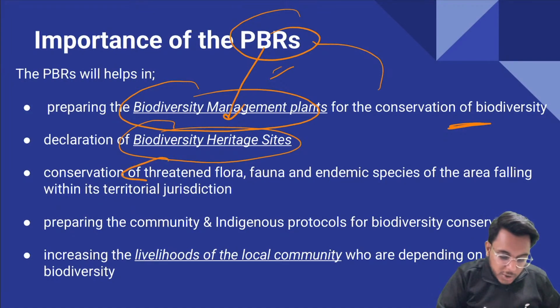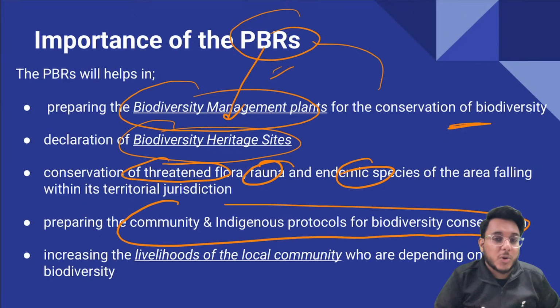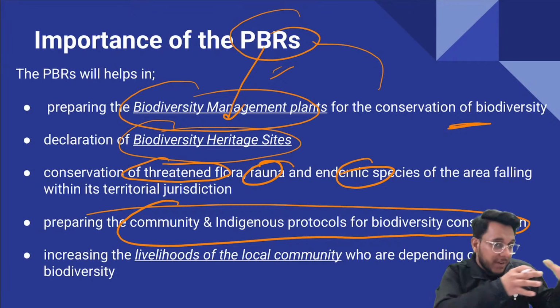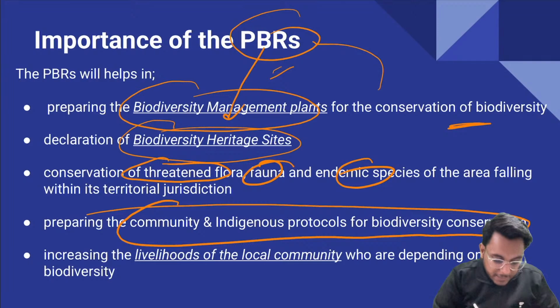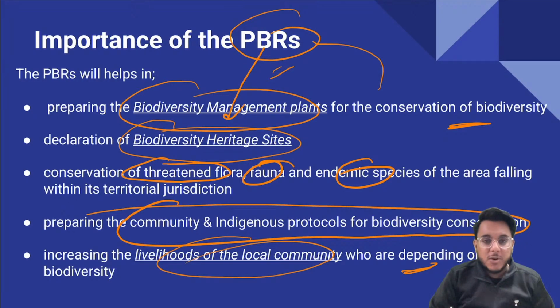It will help in the conservation of threatened flora, fauna and species. It will also help prepare community and indigenous protocols. On the basis of the PBR, if urgent attention is needed, we can bring in the community. It will also increase the livelihood of the local community who are dependent on the biodiversity.